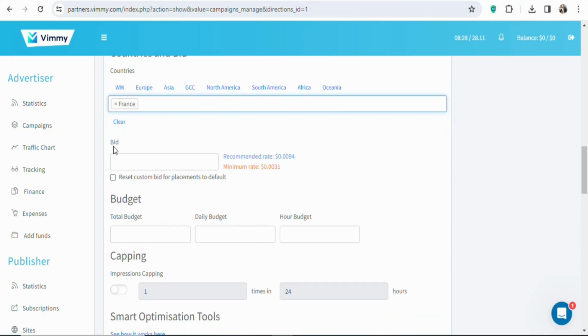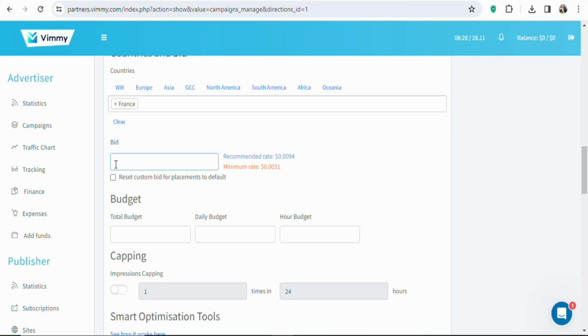Your bid is the amount that you are going to pay per every action that your potential visitors take. If you enter any amount here, it means once people click on your ad, you are going to be paying that amount to this website. You can see this is the minimum bid. It is very low, and you can see this is the recommended bid. It is still very low. Both of them are very low, so just select the one that you want. In this case, I'm going to select the recommended one.